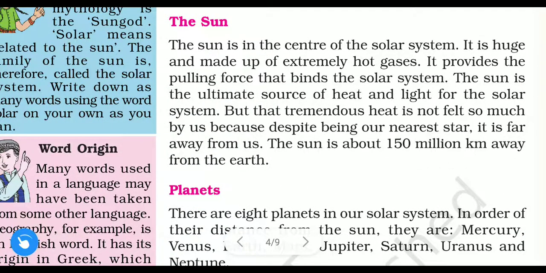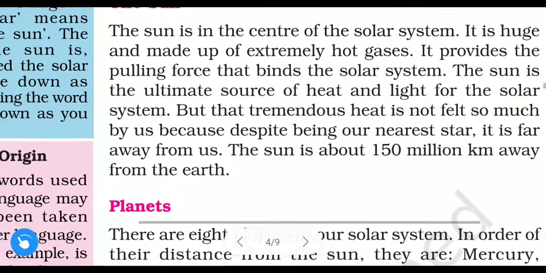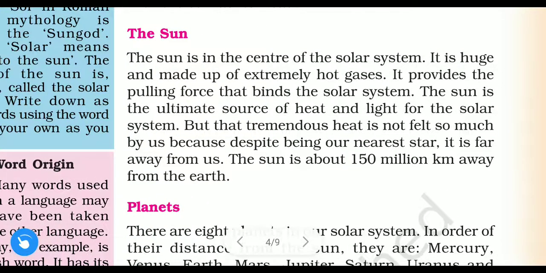Now let us learn about the sun. The sun is at the center of the solar system. Here it is given: it is huge and made up of extremely hot gases. So what is the sun made up of? Remember, it's very important. The sun is made up of extremely hot gases.